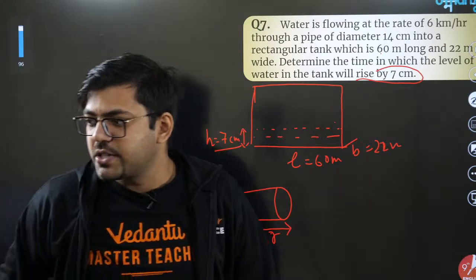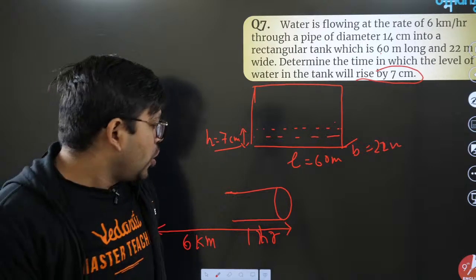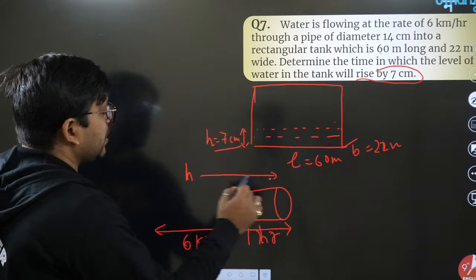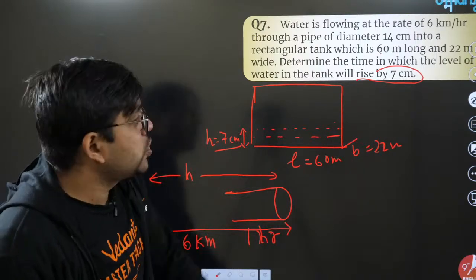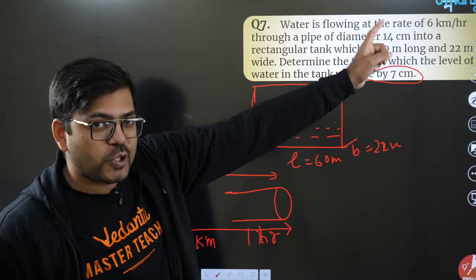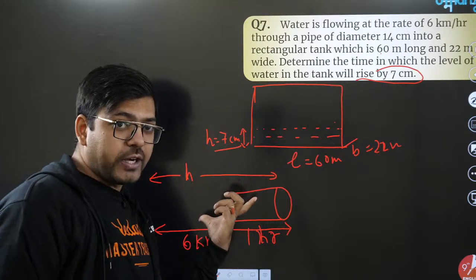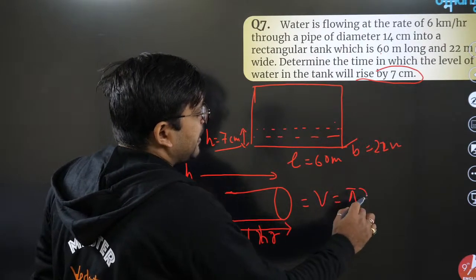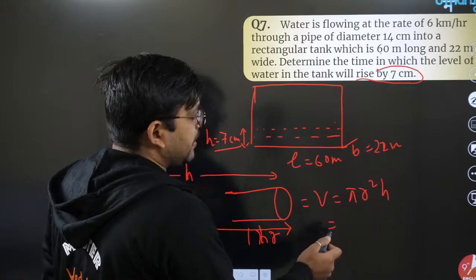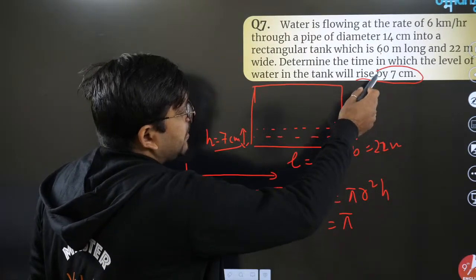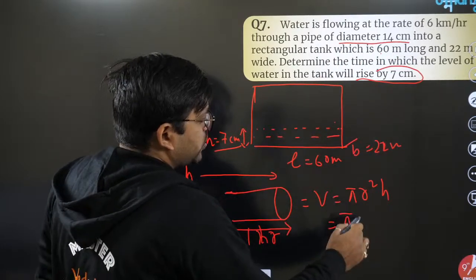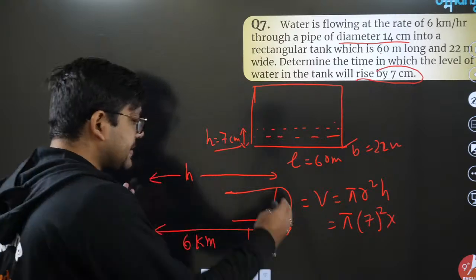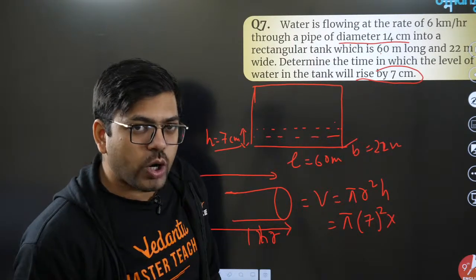Height of the pipe is the distance traveled by the water. Absolutely right. So height of the pipe is going to be the distance traveled by the water, and the water is traveling at 6 km per hour. So that equals the height of the pipe, and hence you will be able to find the volume. Volume is undoubtedly pi r square h. Pi will be the same, radius will be the same. Here the diameter is 14, so radius is 7, 7 square into height. The height is going to be the distance traveled by the water.